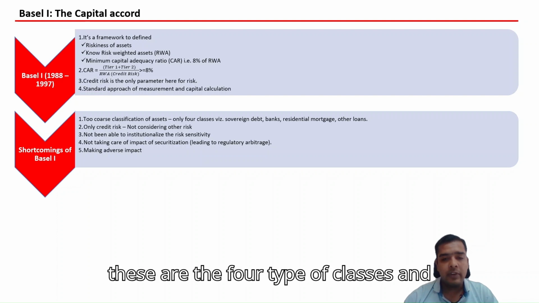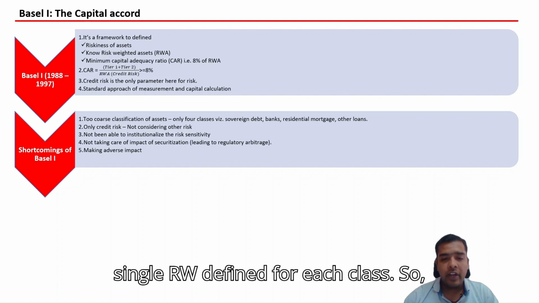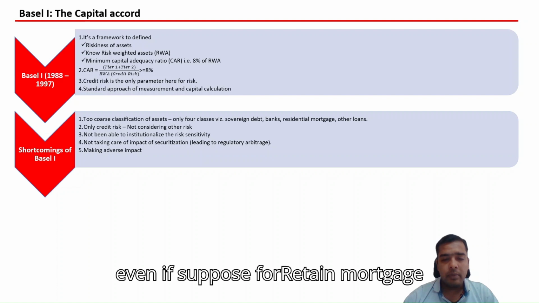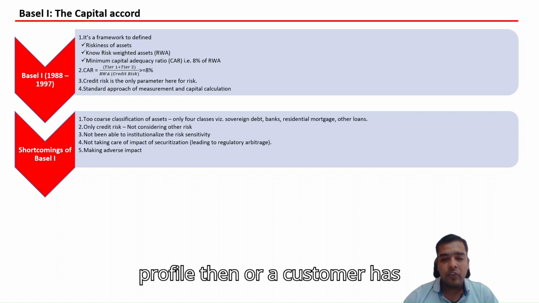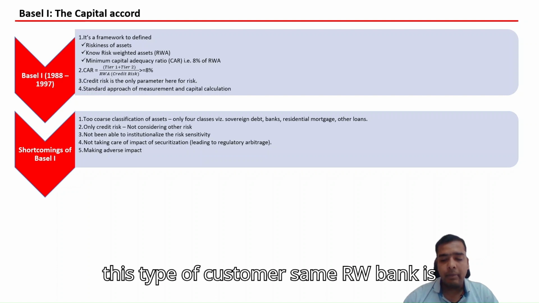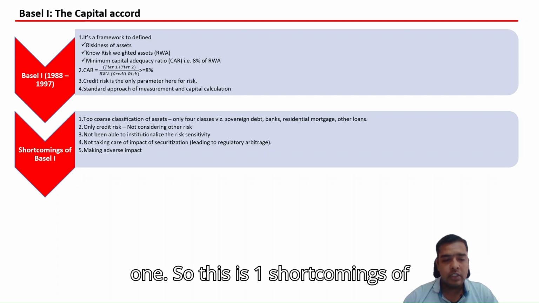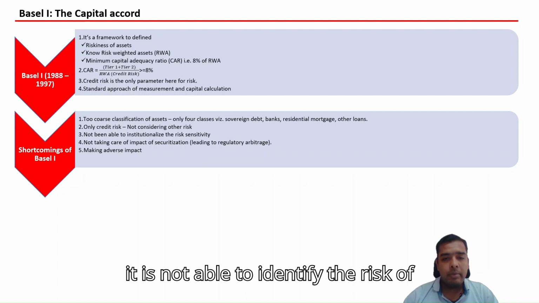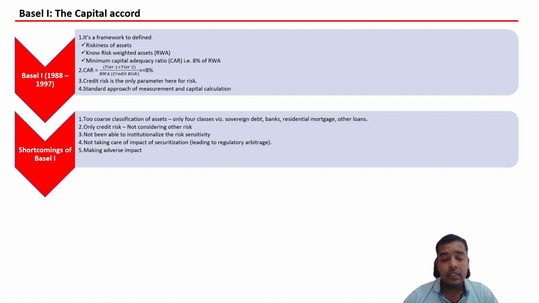So these are the four types of classes, and there is a single RW defined for each class. Even for retail mortgage, if a customer has a good credit profile or a bad credit profile, for both types of customer the bank calculates the same RW as per Basel I. So this is one shortcoming: it is not able to identify the risk of the customer in each of the classes.